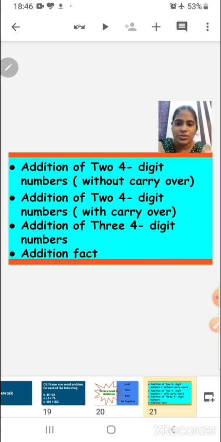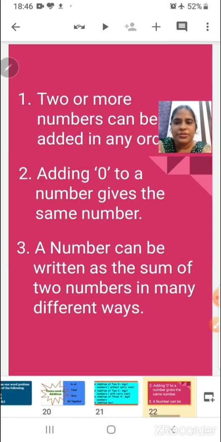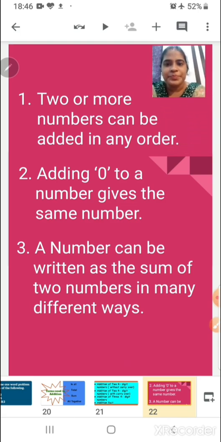Then we have understood what is addition fact. The addition facts, which are, the first addition fact is 2 or more numbers can be added in any order. You can do 2 plus 3 or 3 plus 2. You will get the same answer.